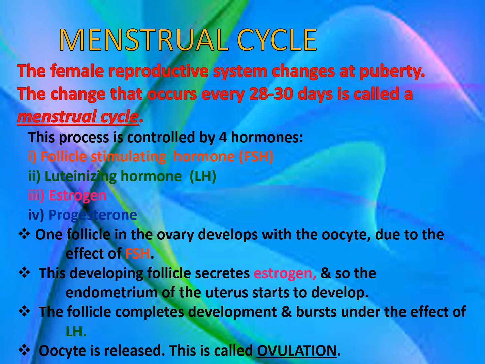So we have the function of FSH, which makes a follicle in the ovary develop. Then we have this developing follicle secreting estrogen, which helps the endometrium or the lining of the uterus to develop. The next stage is when the follicle completes development and bursts, releasing oocyte, and the process is called ovulation.